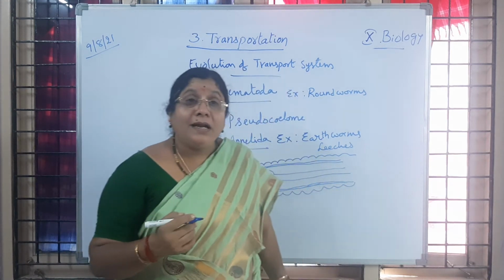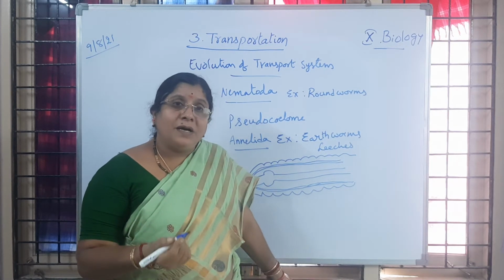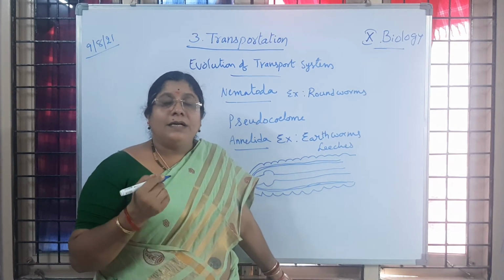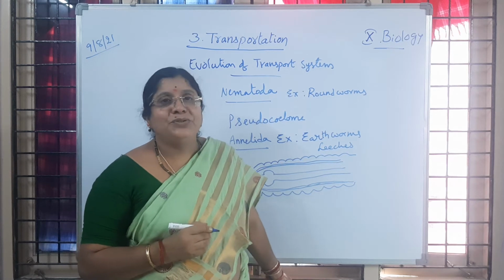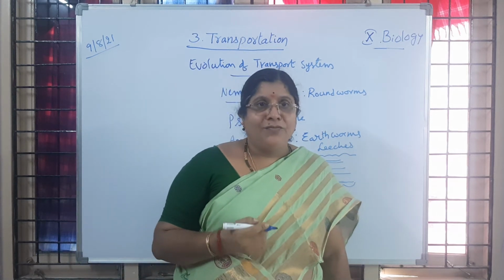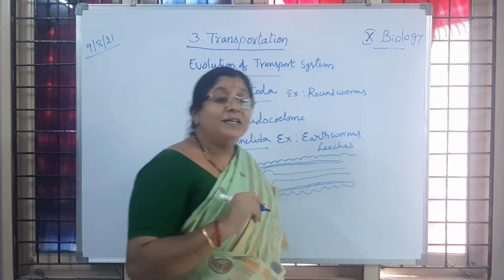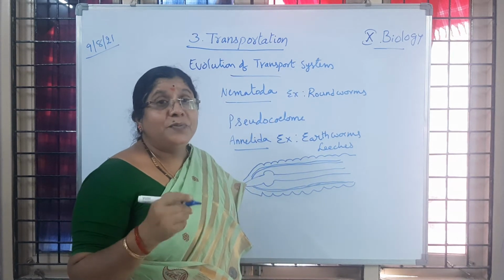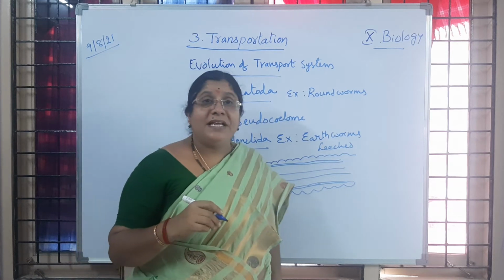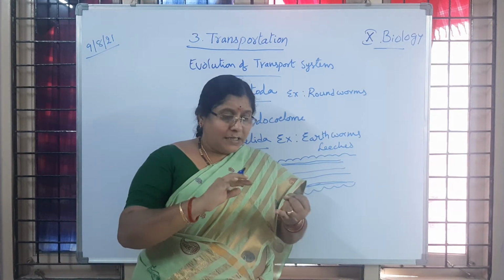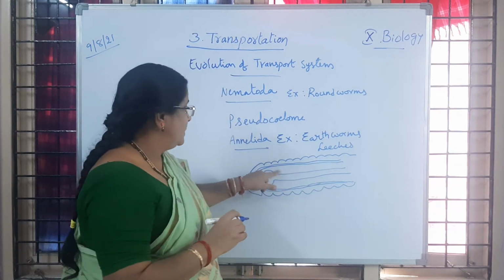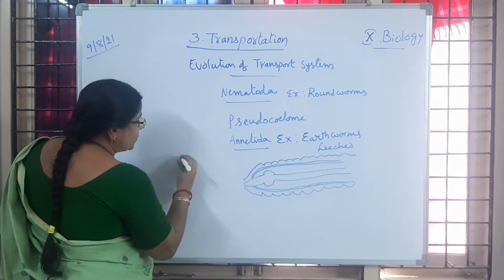Understood? So here we are observing another component of the transport system, that is said to be fluid content. Is it clear to you? That fluid content is nothing but blood. So blood is going to help in transporting materials. Apart from that, there is the coelom, the true coelom. So in Annelida we are observing true coelom.